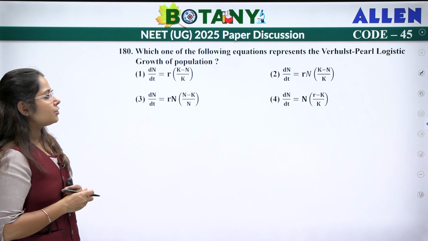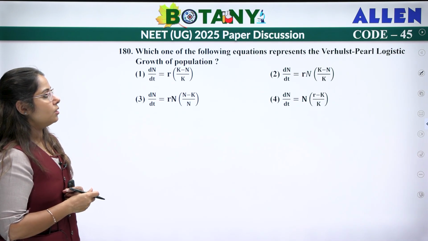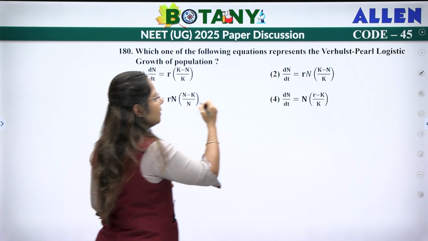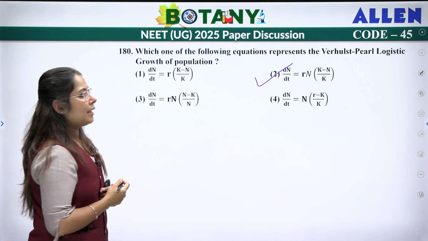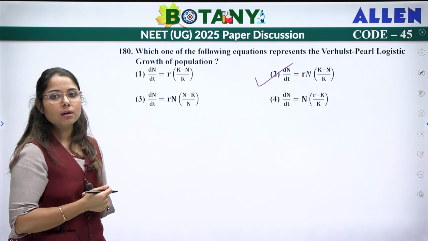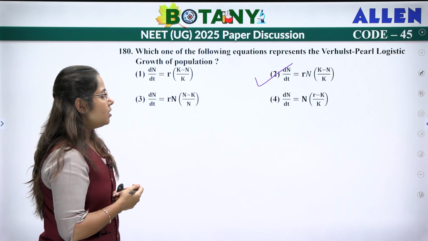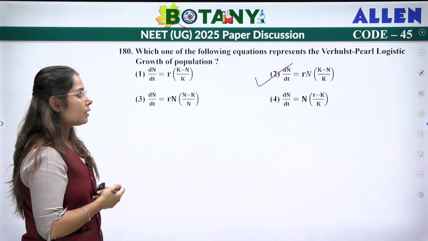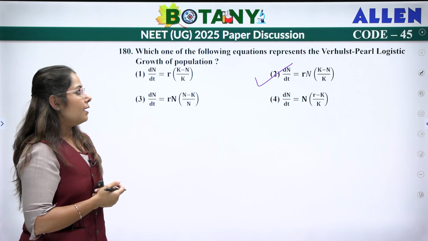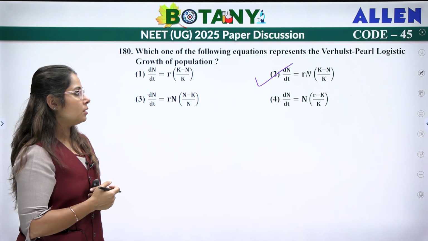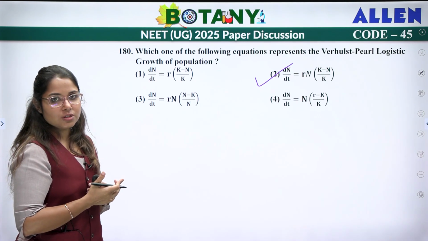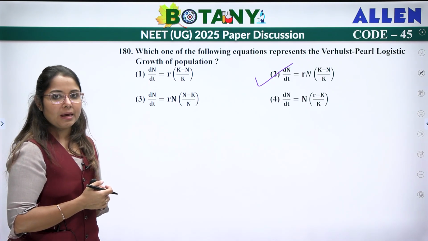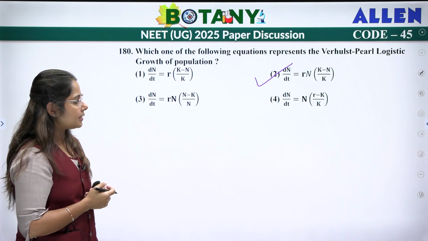Now, which of the following equations represents the Verhulst-Pearl logistic growth of a population? We know dN/dt = rN (K - N)/K, or we can say rN (1 - N/K), where K is the carrying capacity, and the growth rate is represented by rN (K - N)/K. So the answer will be your second option.